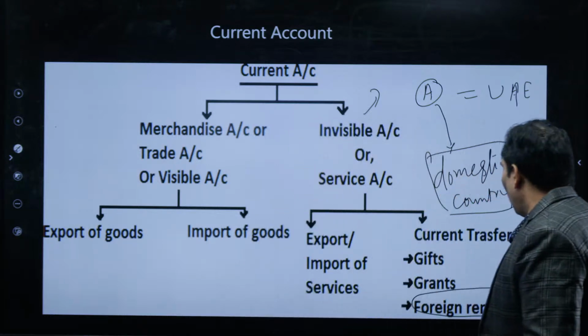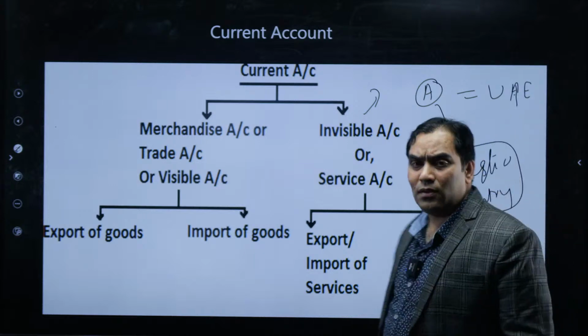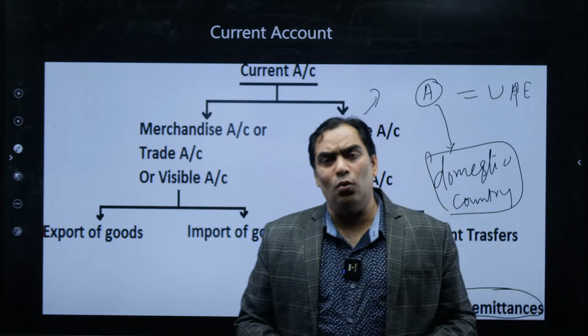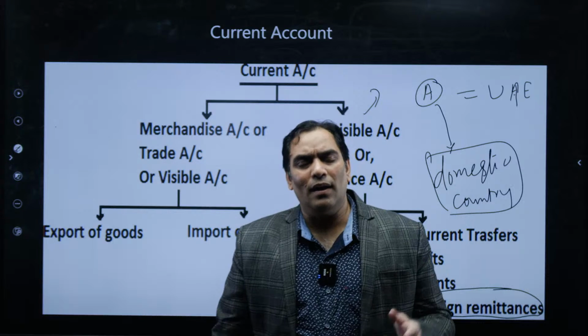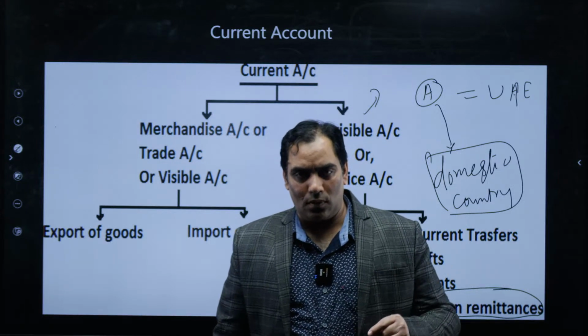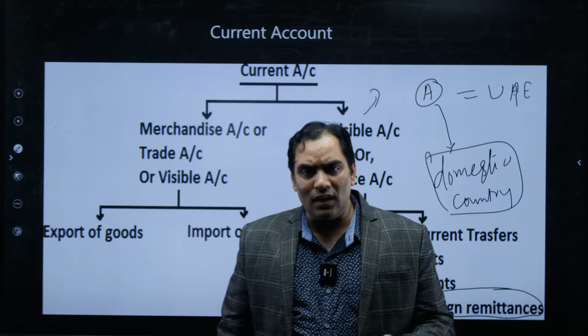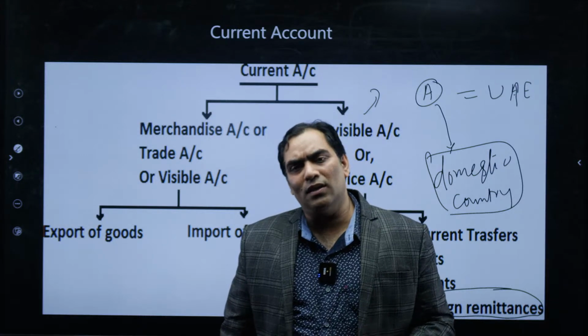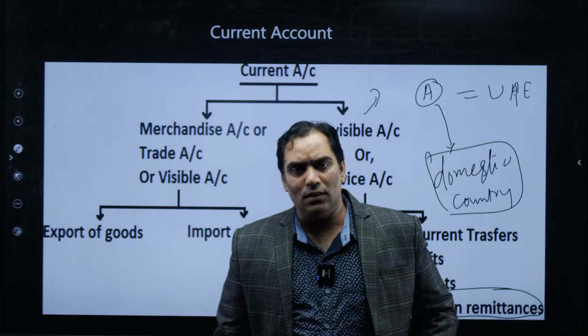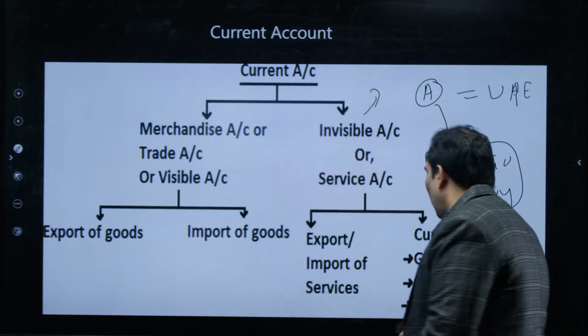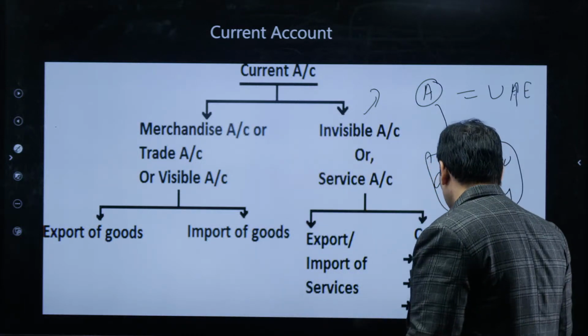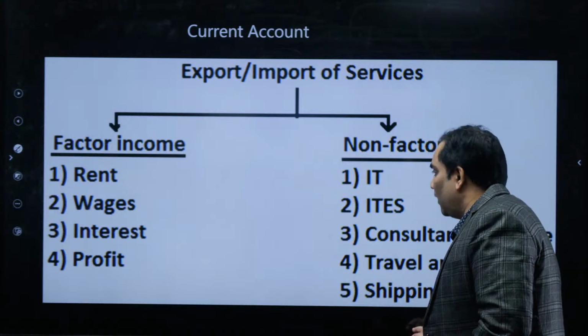So this is the current transfer. What is going to be included under current transfer? Current transfer is going to include gifts, grants and donations, and it is also going to include remittances. Whereas what is included under the export and import of services, we are going to discuss in detail.